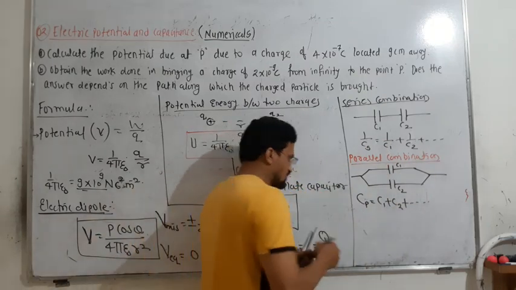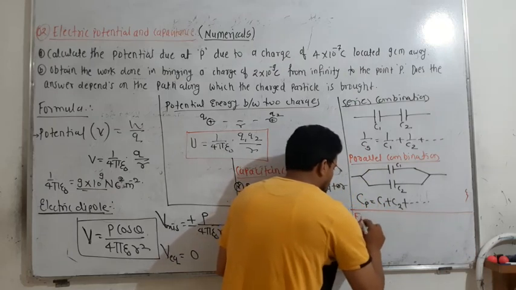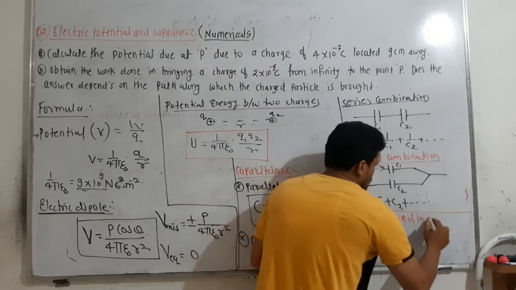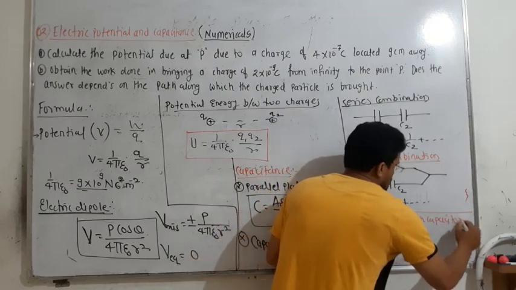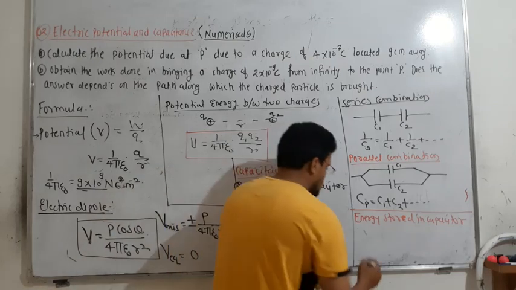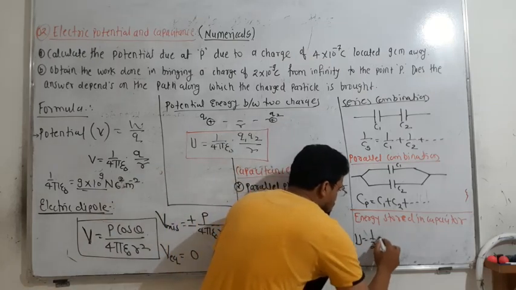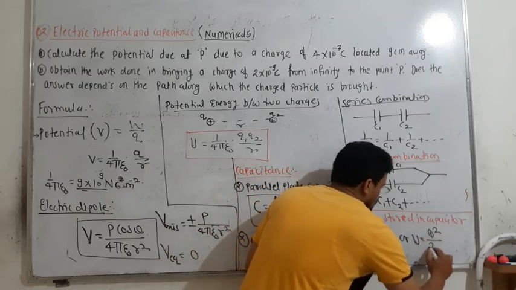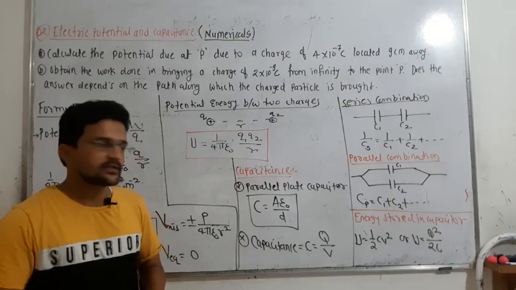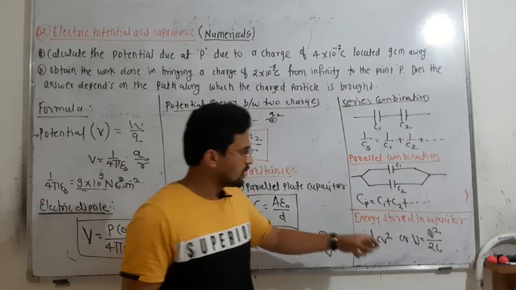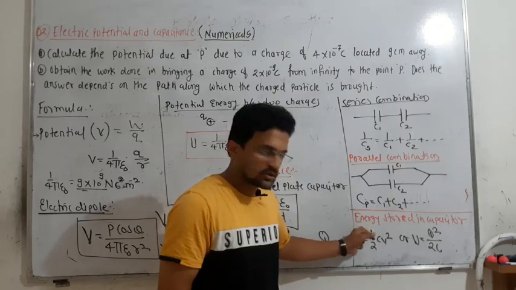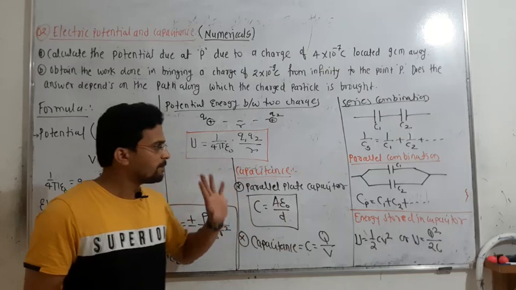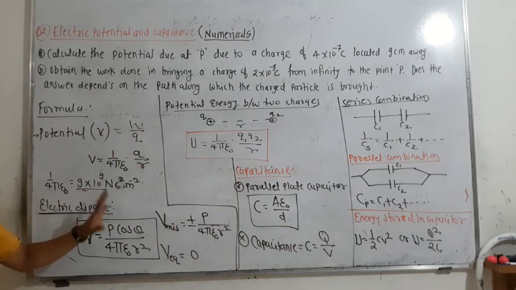The last one is the energy stored in a capacitor. The energy stored in the capacitor is U equal to half C V square, or U is equal to Q square upon 2C. There are two or three formulas, so remember these. Especially the numericals will belong to this, or to the parallel plate capacitor. These are some important formulas you have to remember in this topic.